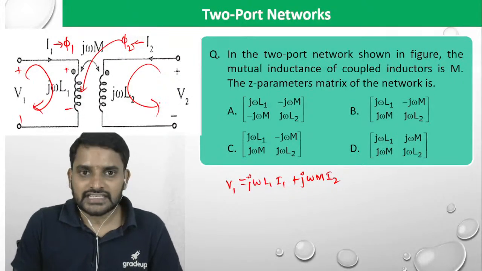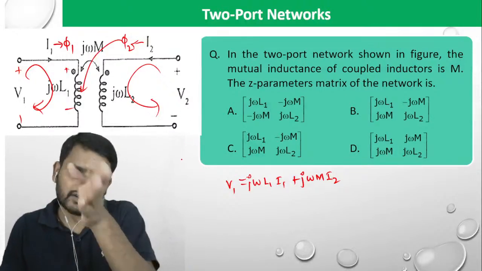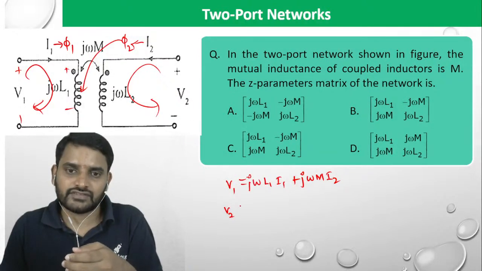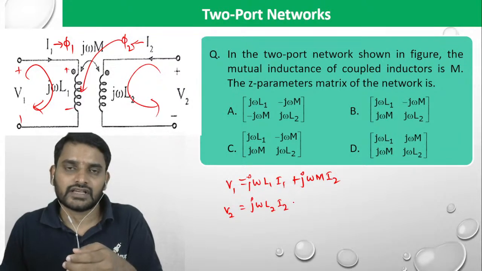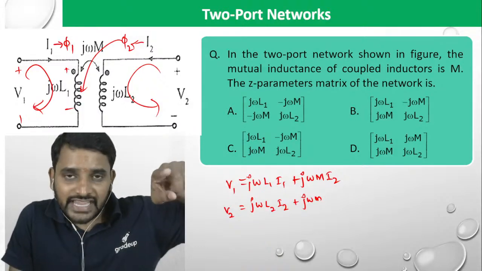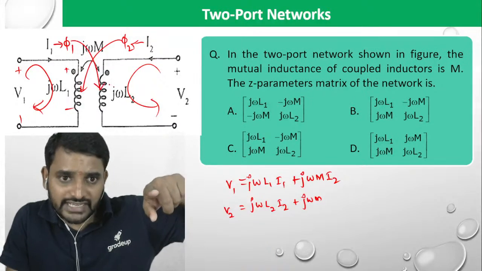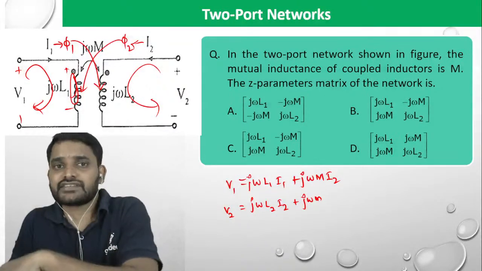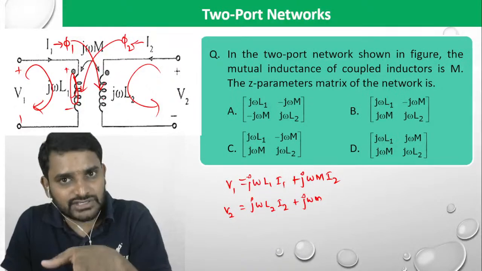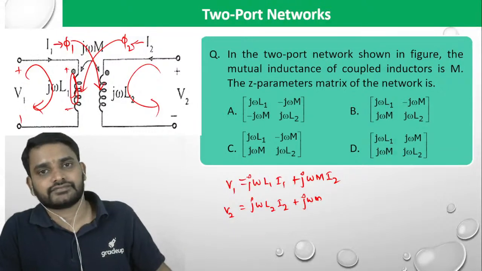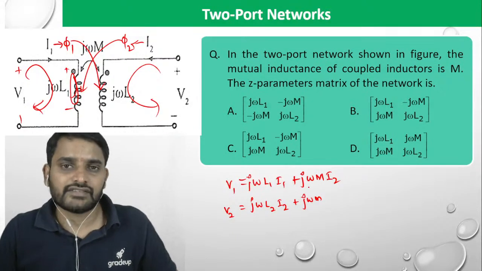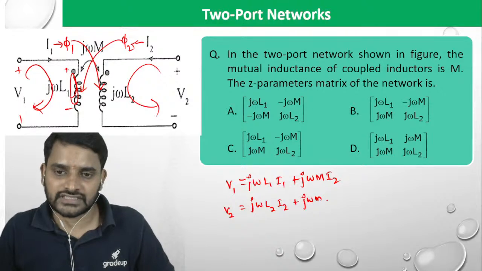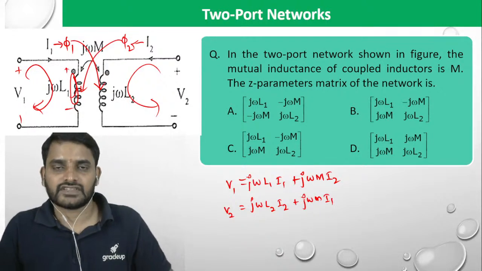Similarly, on the secondary side, if you write the equation, V2 is equal to j omega L2 into I2 plus j omega M. When phi 1 is produced, phi 1 is also linked with the second coil. Phi 1 links with its own coil and also with the second coil. Phi 2 links with its own coil and also with the other coil. So you have to subtract the mutual induction, and then you will get this equation.